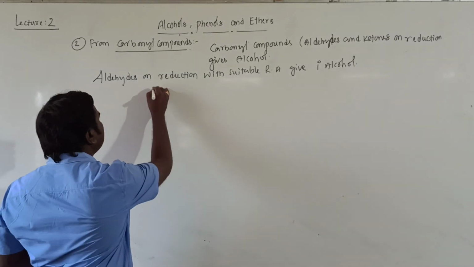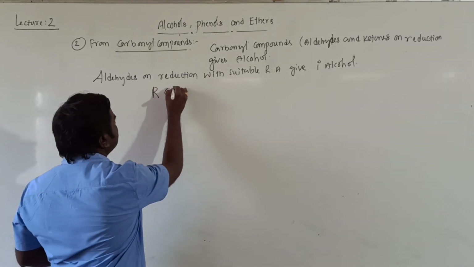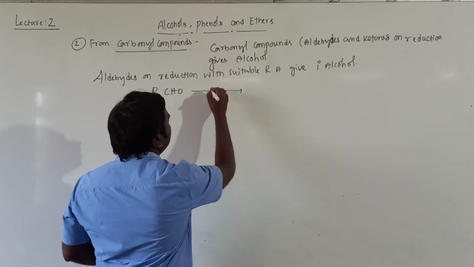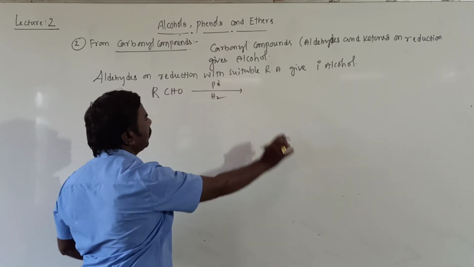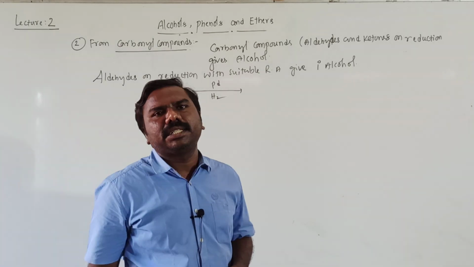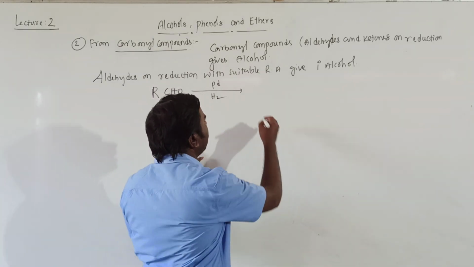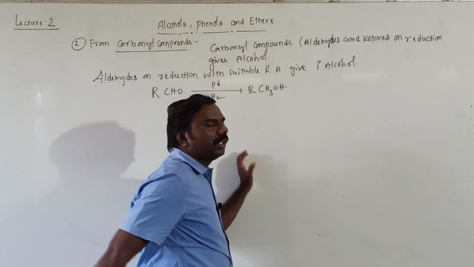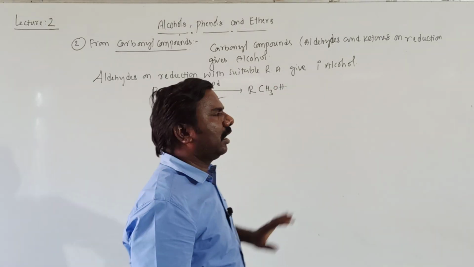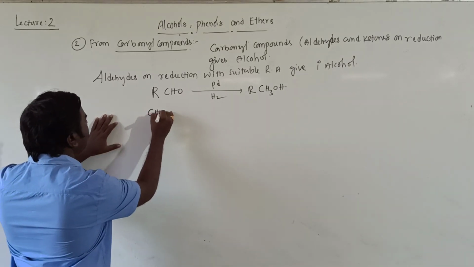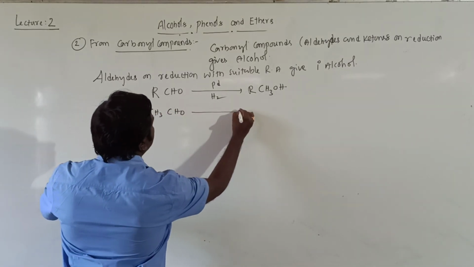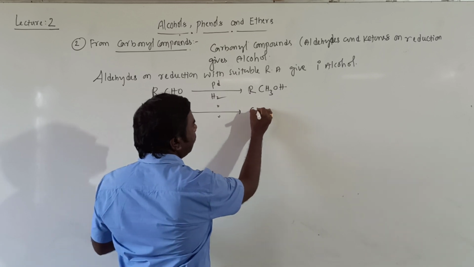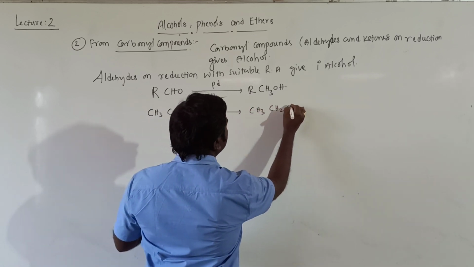For example, RCHO on treatment with palladium and hydrogen. Palladium is a reducing agent. Hydrogen will be added, then it becomes RCH2OH. The aldehyde is converted into alcohol. So this is CH3CHO, and the same thing gives CH3CH2OH.